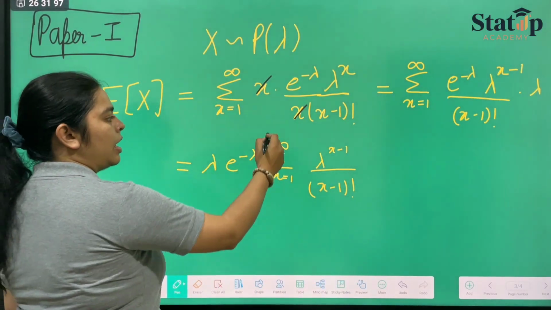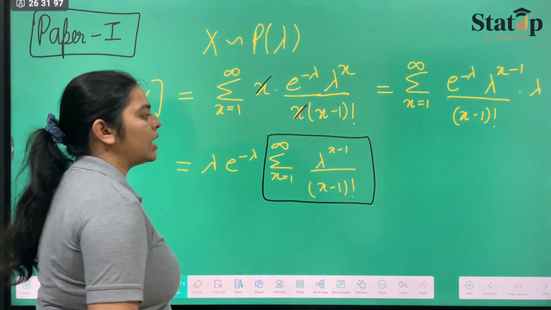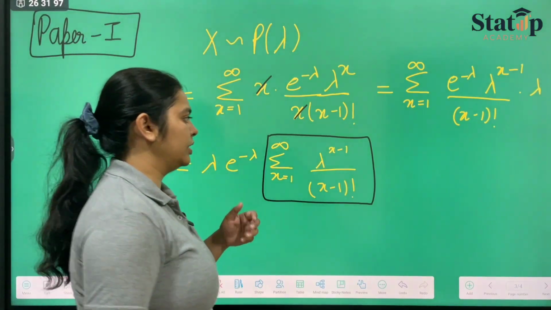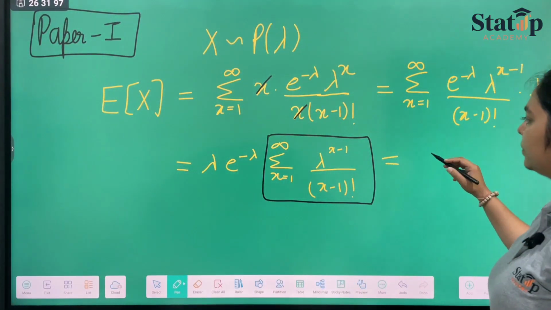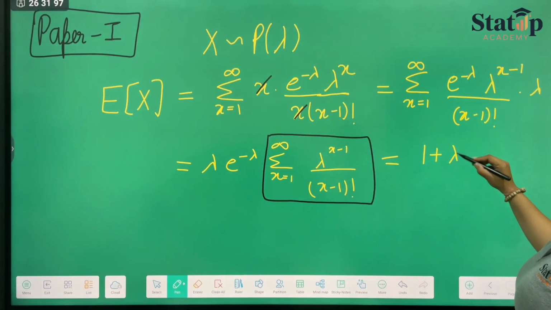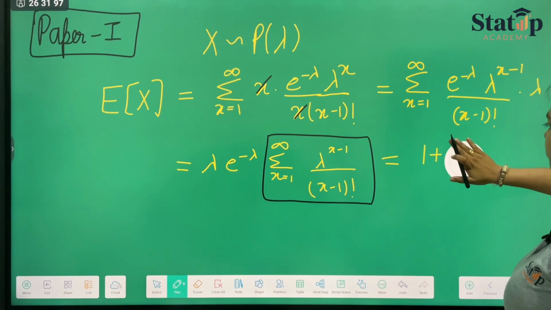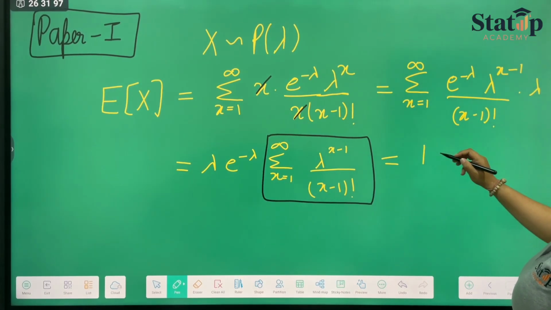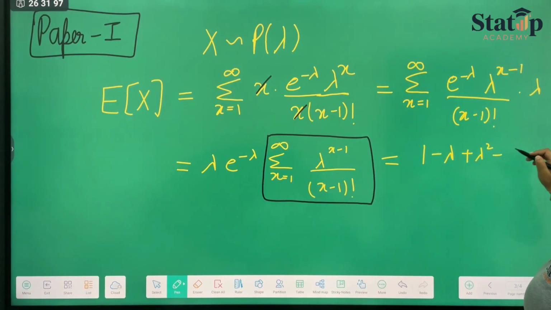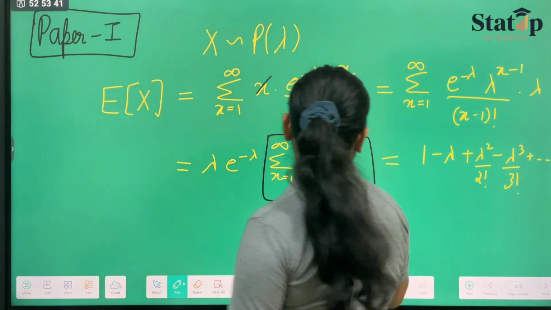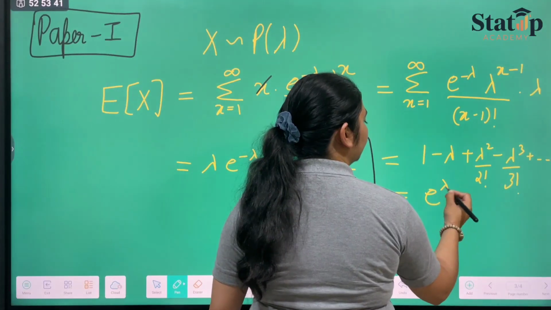Now this term forms the series of e raised to the power lambda: 1 plus lambda plus lambda square upon 2 factorial plus lambda cube upon 3 factorial and so on, which is nothing but e raised to the power lambda.